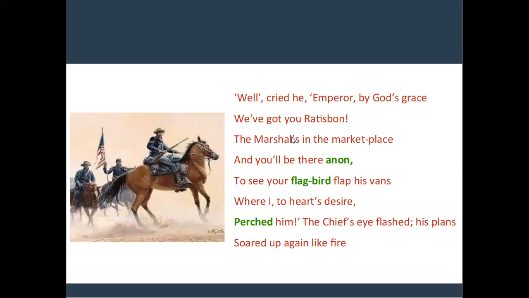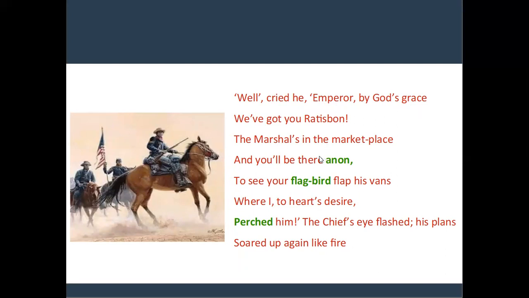As he came closer, the narrator noticed the rider, a young boy, was severely wounded. He exclaimed with pride that the French had conquered Ratisbon and he himself had hoisted the flag of France at the marketplace, Ratisbon, with heartfelt desire. So when Napoleon heard the news, his plans soared up like fire.